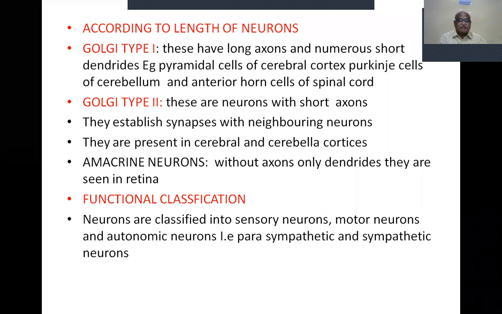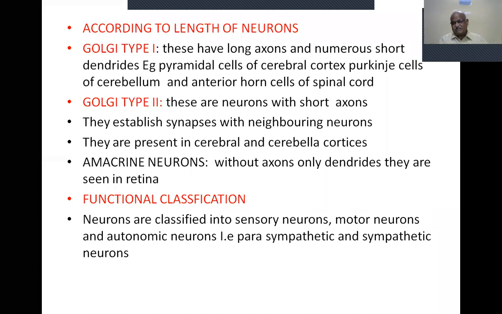Now, functional classification. Depending upon the function of the neurons, they are classified. Sensory neurons are present in sensory areas, motor neurons in the motor areas, and autonomic neurons in the autonomic nervous system. The autonomic nervous system is again divided into sympathetic and parasympathetic, so they are called sympathetic neurons and parasympathetic neurons.